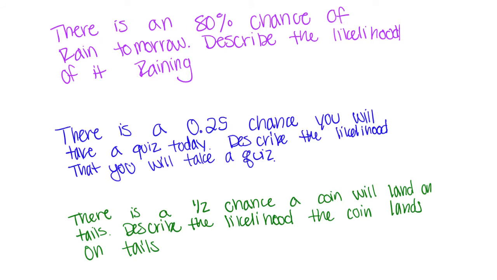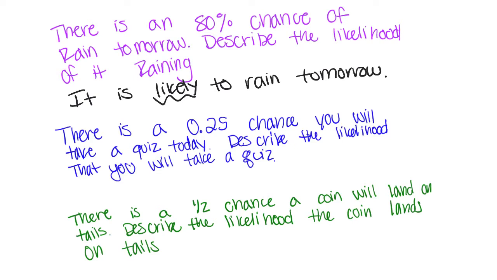So let's describe some likelihoods. There's an 80% chance of rain tomorrow, okay? Well, we said from 50% to 100% is likely. 80 falls in there somewhere. So our description of likelihood is, it is likely to rain tomorrow.